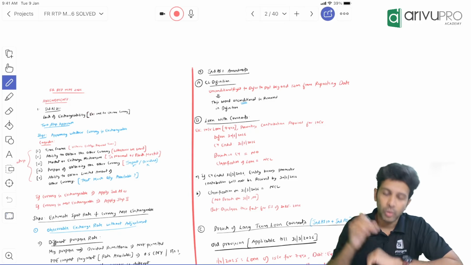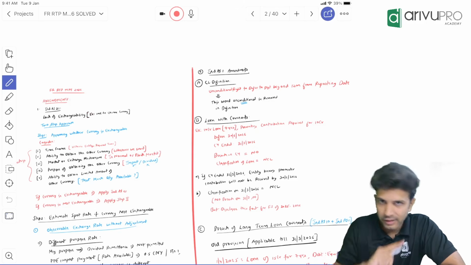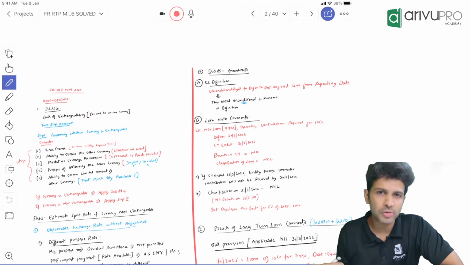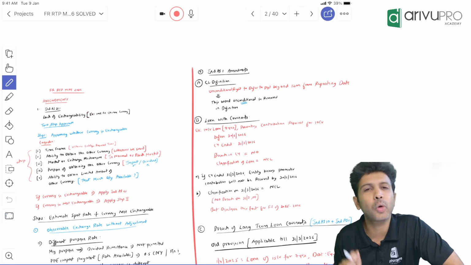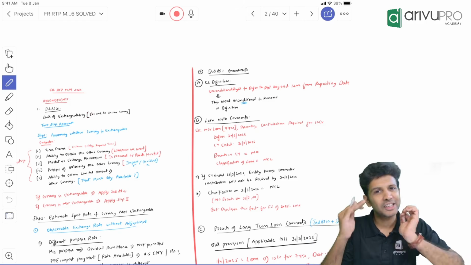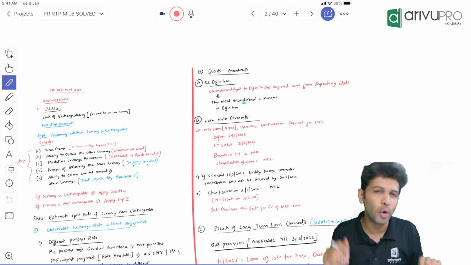Okay. So that particular amendment I'll cover first. Then I will run you through another 3-4 amendments, whatever has been inserted. We'll do the amendments first and then take up the questions of the RTP. Fine. That's going to be the overview of this session.